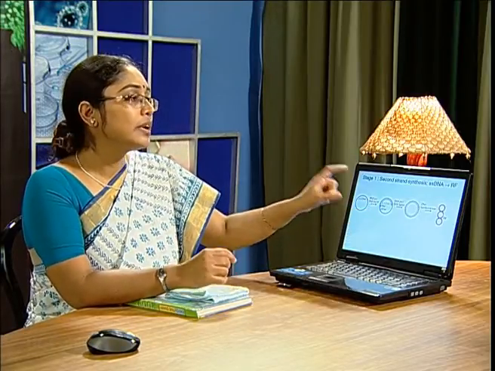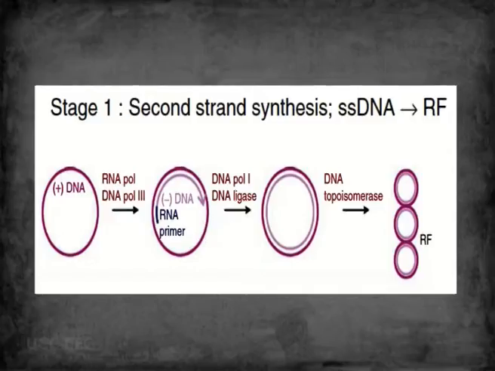So, what happens? The replication starts with a 20 nucleotide long primer synthesized by the E. coli RNA polymerase. Then E. coli DNA polymerase continues replication and the negative strand will be formed. Now, this stage is called replicative form, which carries both the positive and negative sense DNA. And now, from the negative strand, transcription starts. All the viral proteins will be transcribed from the negative strand.